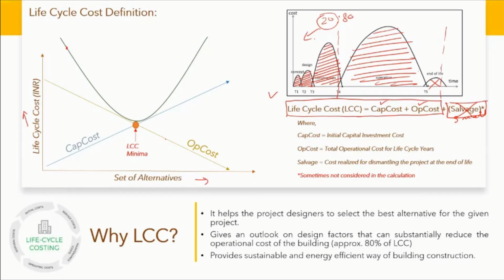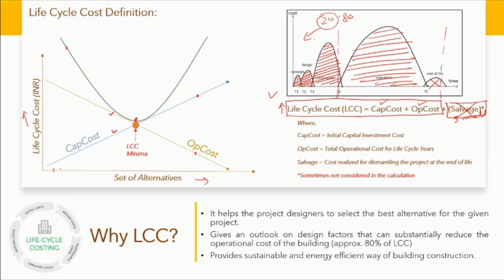I'll give this example in another way. If I'm using the best of the best glass and all the insulation at my disposal, I'll spend too much on my capital, and of course because of their thermal properties, their solar heat gain coefficient, etc., the operational cost would be very low. But this overdoing might increase my capital cost, and hence the total sum of the life cycle cost might increase. Therefore, I'm interested in finding this point, which is the sum of capital and operational cost over a long period of time, say 30 years, 40 years, or whatever.